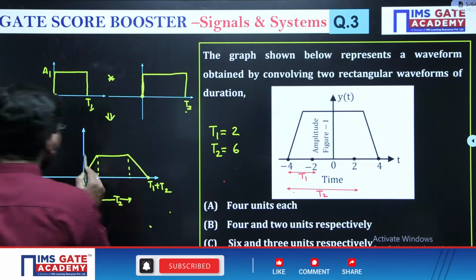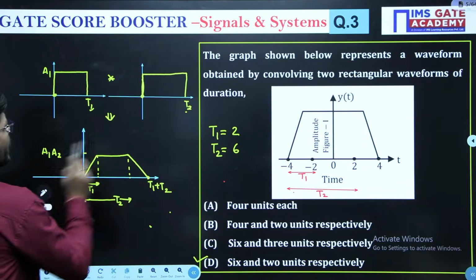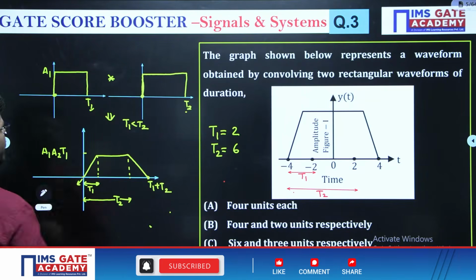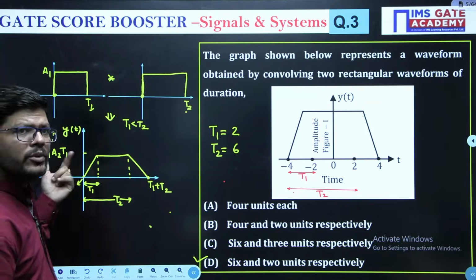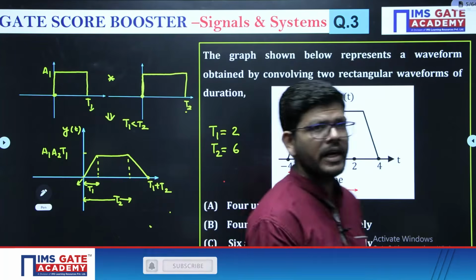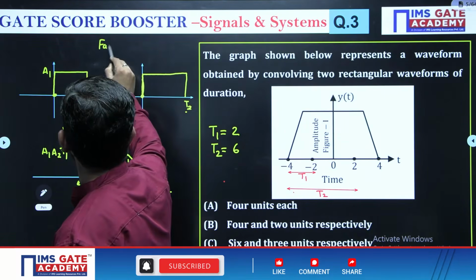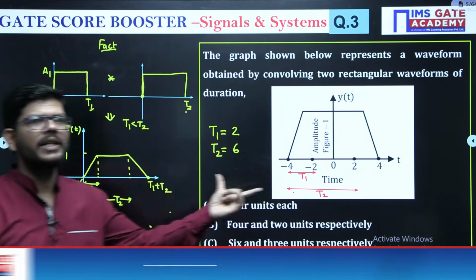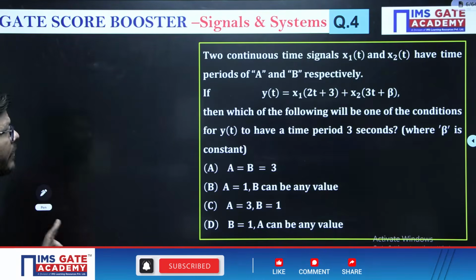And how to get the magnitude? The magnitude will be A1, A2, and let's suppose T1 is less than T2 here. So whichever duration is less, we will multiply that duration into the magnitude. So A1 A2 T1 will be the magnitude. So this is the fact. By observing this fact, you can tell me the answer of this question. So answer D is the correct answer here. I hope it is clear.